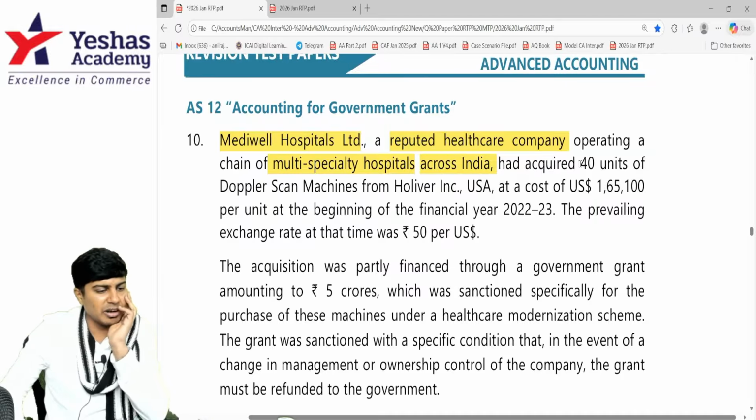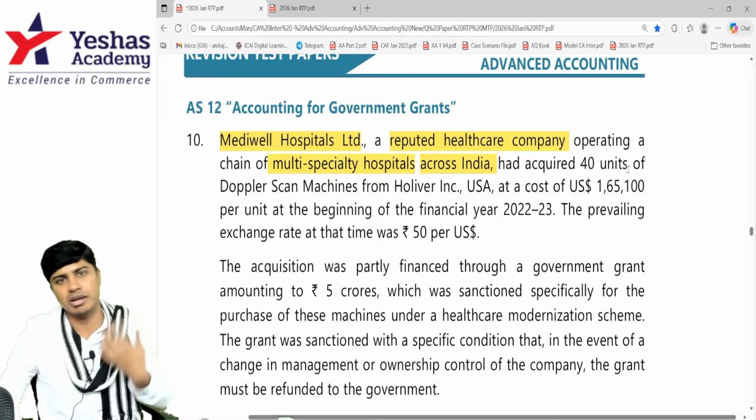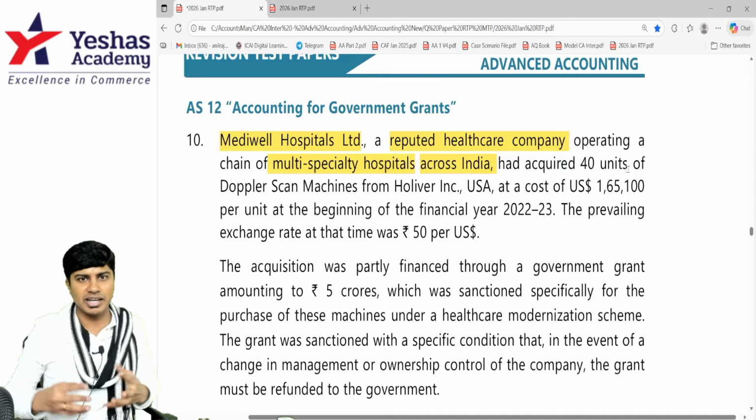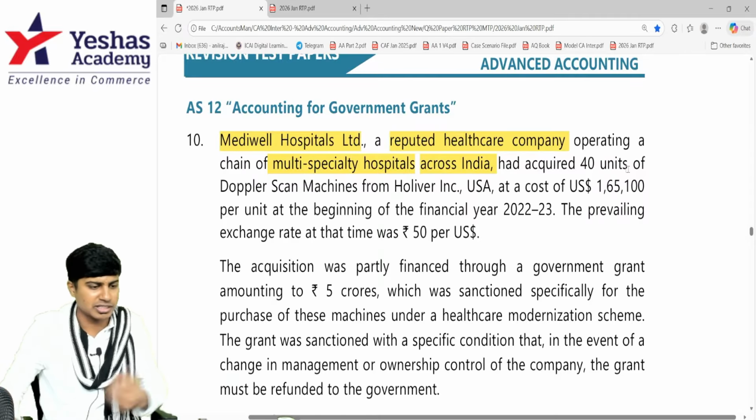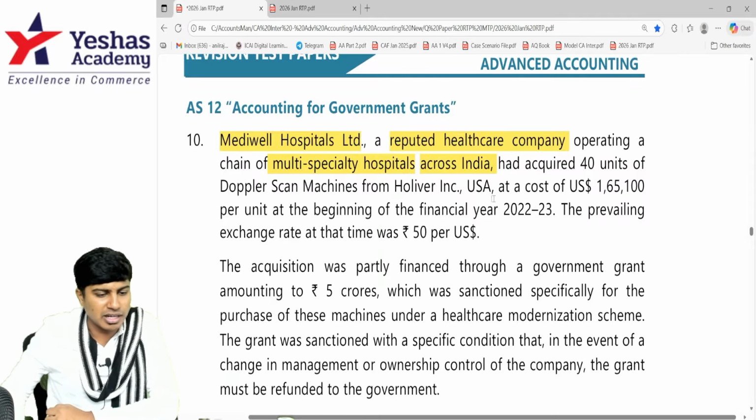Nice. It had acquired 40 units of Doppler scan machines. I don't know what scanning they do with that machine. I'm a commerce student, but it does some scanning: whatever is inside is shown outside in the scanning report. And it is not available in India. They got this from the USA at a cost of $165,100.